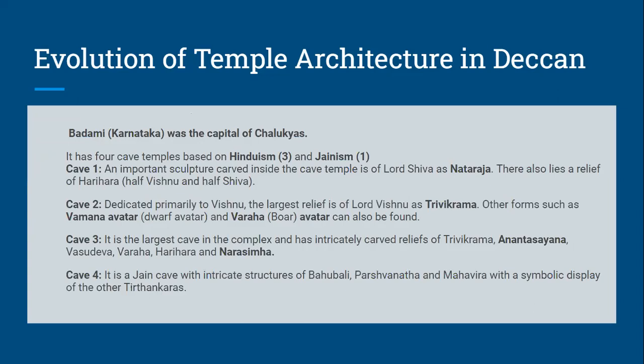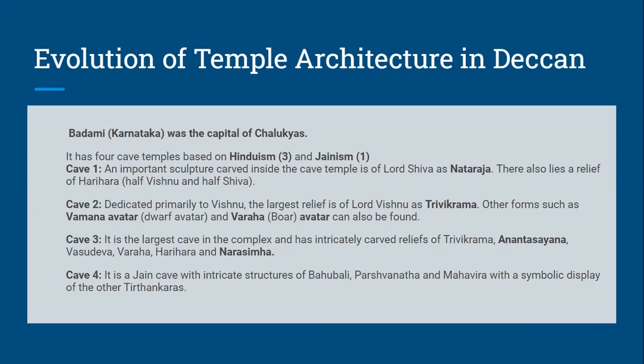Now, Badami cave temples, so these are very much important. So if there is a short note, at least you can elaborate the Badami cave temples. So here there are 3 Hindu temples. So cave 1, it is attributed to Lord Shiva. Shiva is Nataraj. The second one is Lord Vishnu as Trivikrama. The third one again houses Shiva as well as Vishnu sculptures. So Narasimha is there, Harihara, that is half Shiva, half Vishnu.